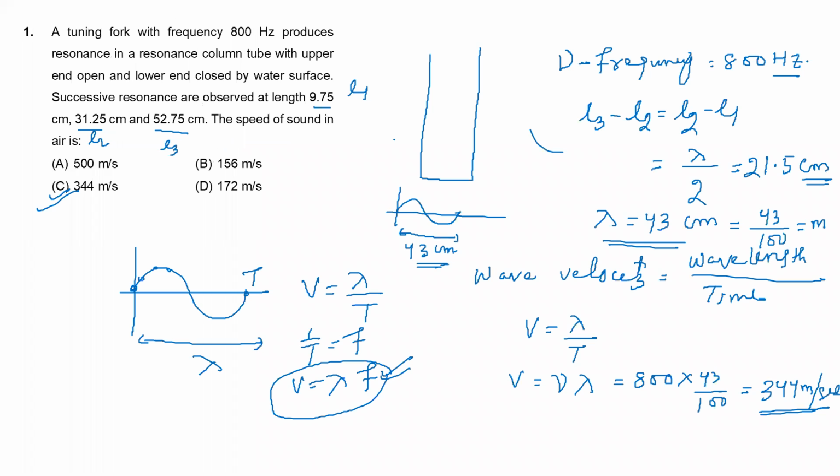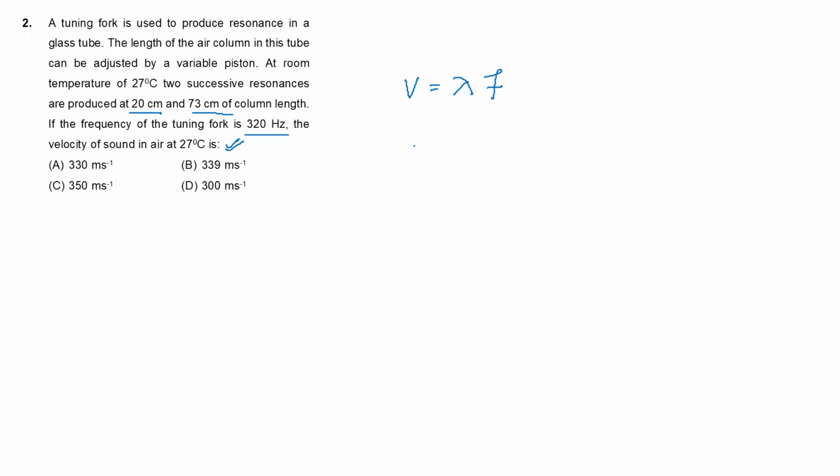Like the previous problem, by subtracting the lengths you get lambda by 2. So lambda by 2 is 73 minus 20, which is 53 centimeter. So lambda is going to be 106 centimeter.